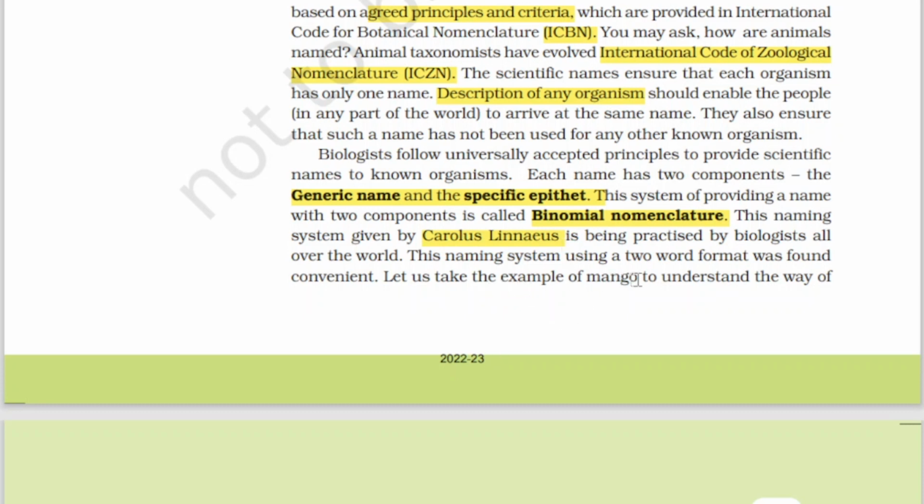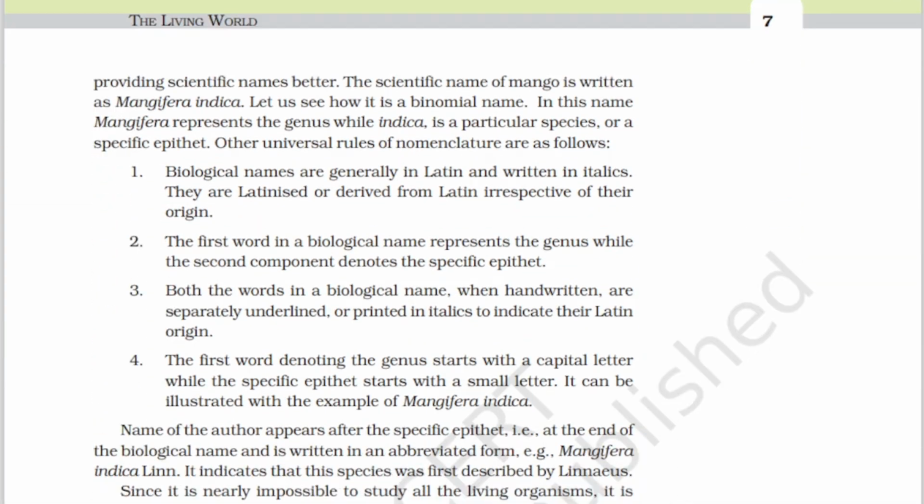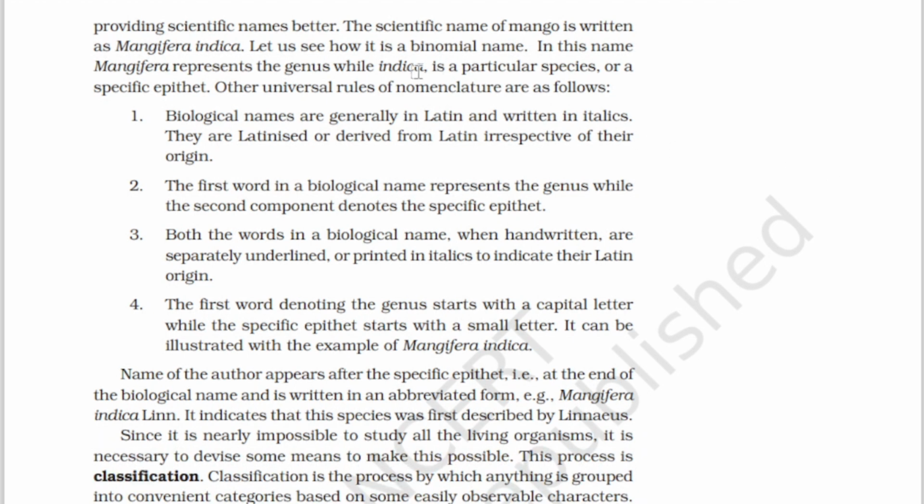Let us take the example of mango to understand the way of providing scientific names better. The scientific name of mango is written as Mangifera indica. Here, Mangifera is the generic name, whereas indica is the specific epithet. In this name, Mangifera represents the genus, while indica is a particular species, that is the specific epithet. Other universal rules of nomenclature are as follows.